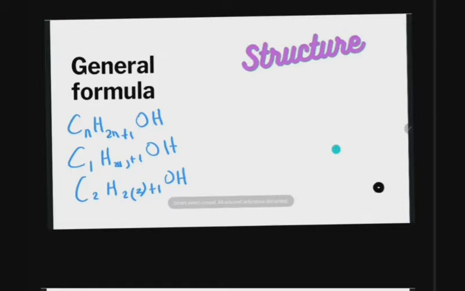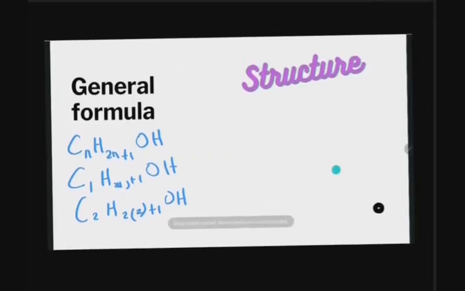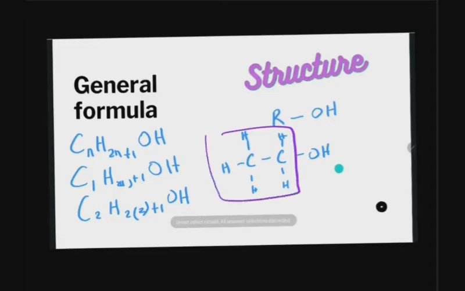Next, the structure of alcohol. Any alcohol compound has 2 parts. The first part is the hydrocarbon chain, and then you have the hydroxyl group. The hydroxyl group is what determines that it is an alcohol. For example, ethanol. This part here we call the hydrocarbon chain or the alkyl chain.